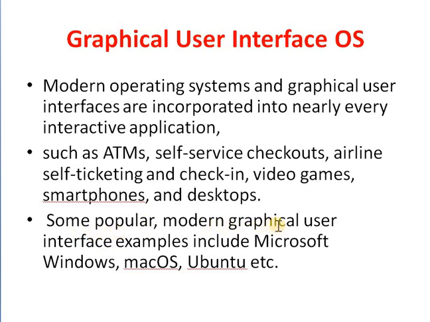Some popular modern graphical user interface examples include Microsoft Windows, Mac OS, Ubuntu, etc. Ubuntu is one of the versions of the Linux operating system. These are the most popular operating systems which have graphical user interfaces. Nowadays, graphical user interface systems are mainly used because they are more user friendly than the command line based interfaces, and they provide very interactive applications.